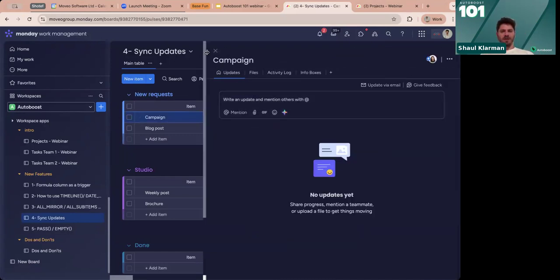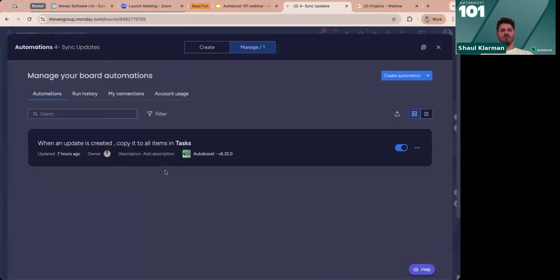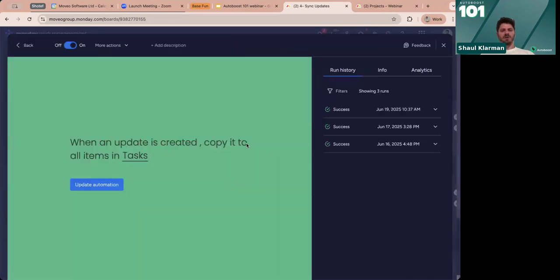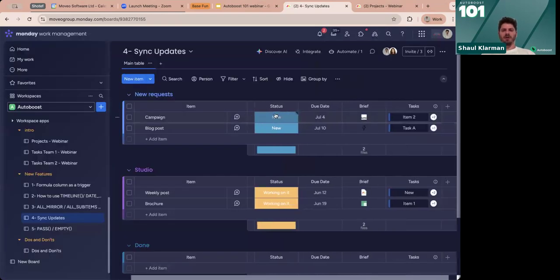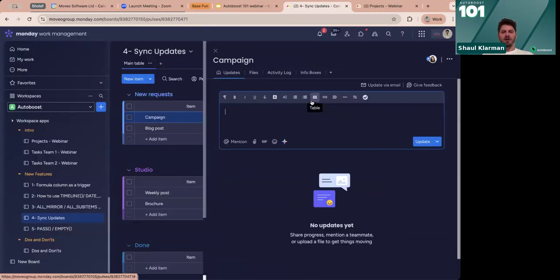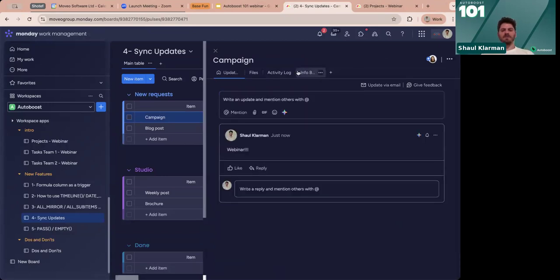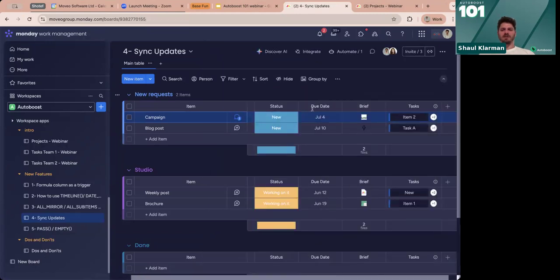So let me just show you the automation. We've got an automation: when an update is created, copy it to all items in the connected column. It will show the connected column in the recipe page. We chose tasks in here, and we can do this on this campaign. I can write webinar, and I'll update. We will see that something is happening. We can see that it will go away. It will search for all of those tasks that are connected to this.